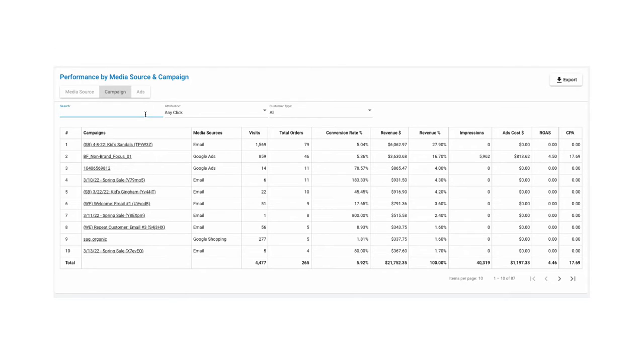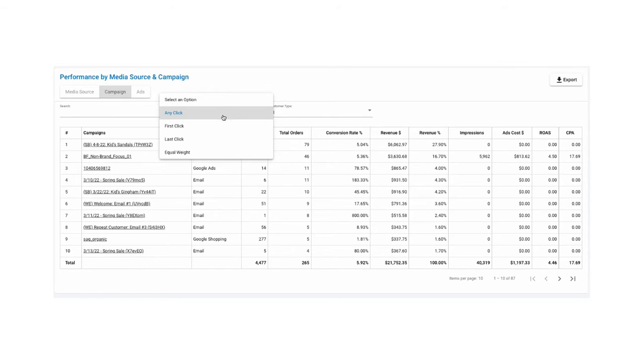Any click attribution gives full credit to every media source involved in a conversion. If two media sources were involved in a conversion, then both the media sources get full credit. With this attribution, there is overcounting of the overall number of orders, but it's a great way to compare full impact of a media source and compare with platform or publisher-reported conversions.